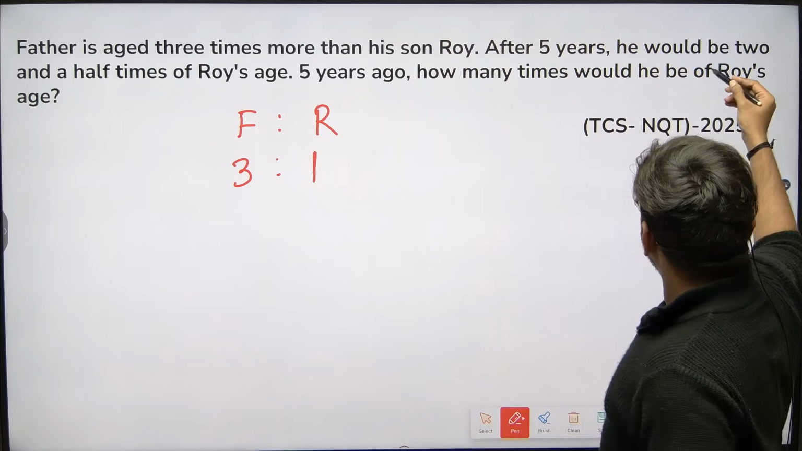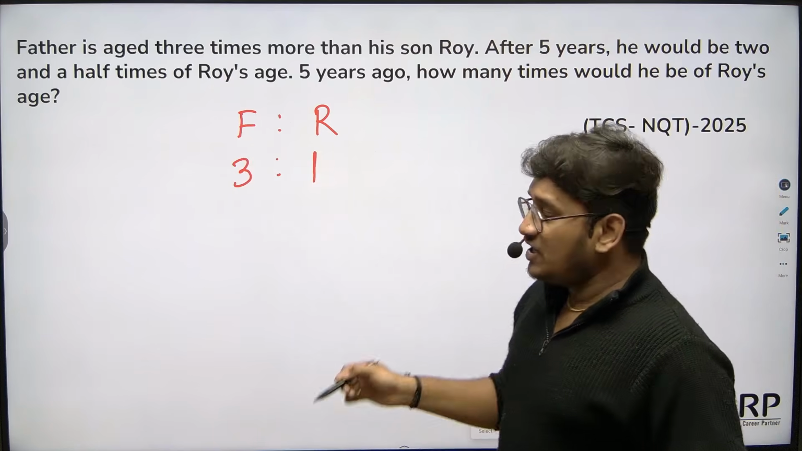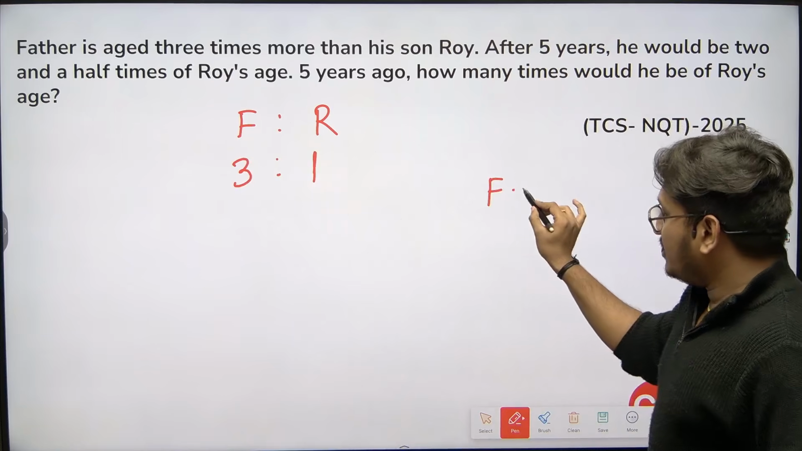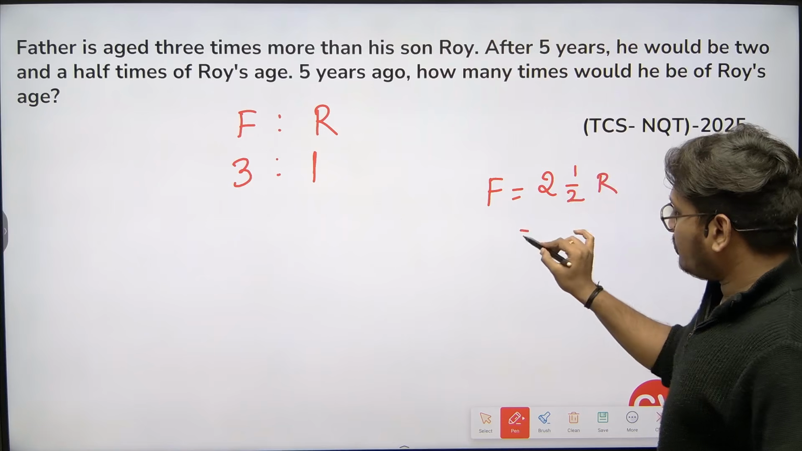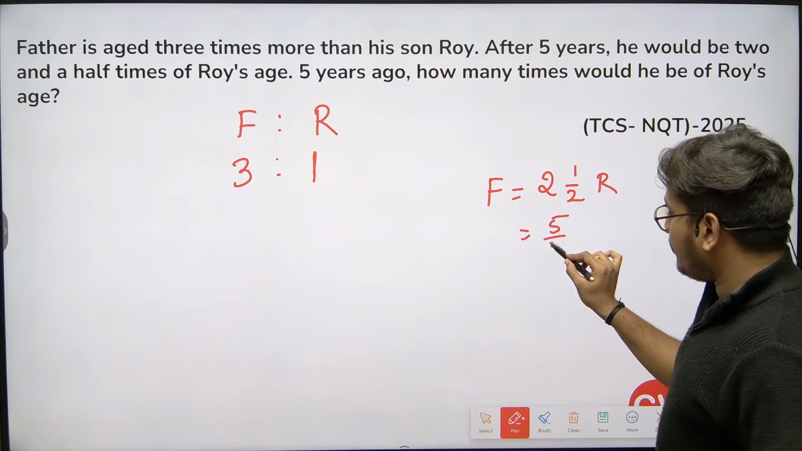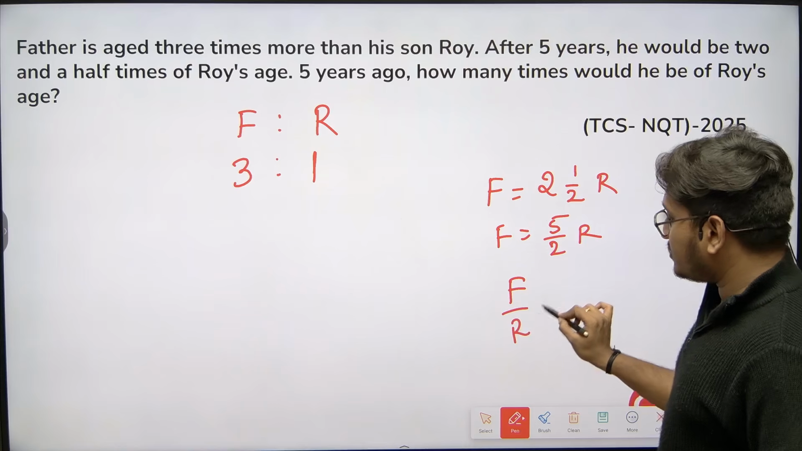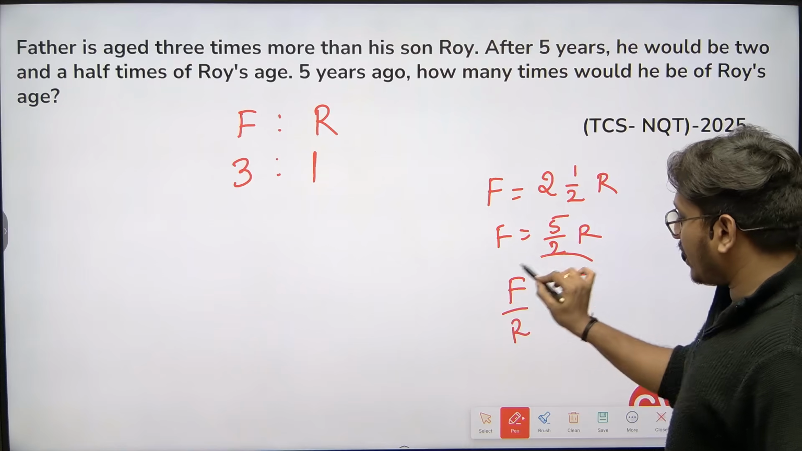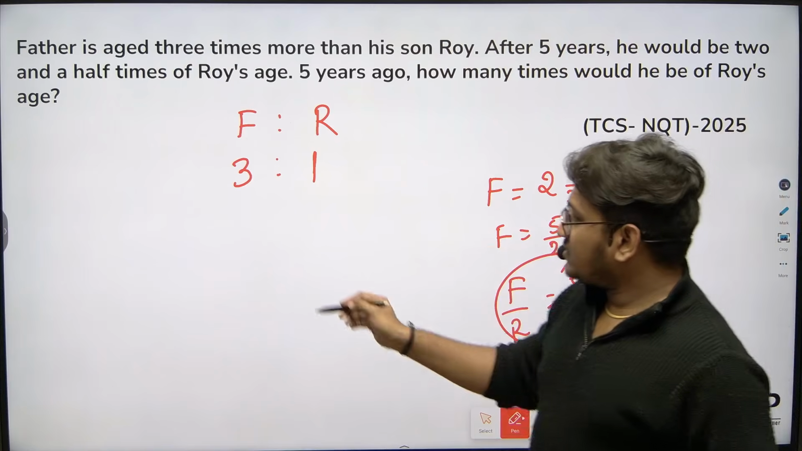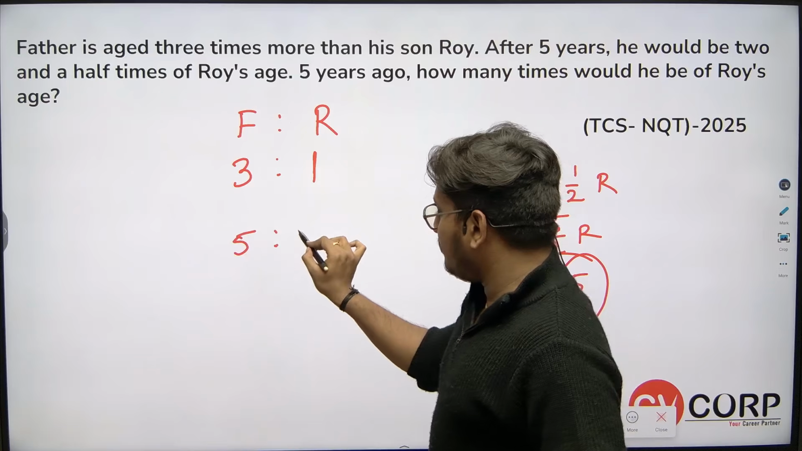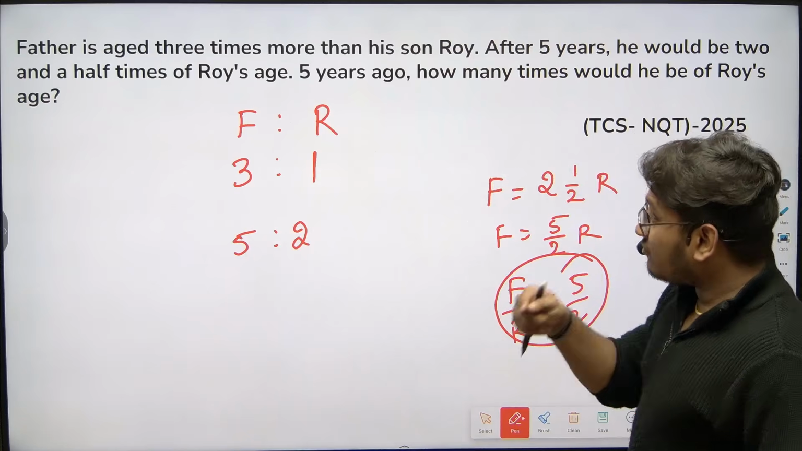After 5 years, he would be 2.5 times of Roy's age. Very simple. Father is 2.5 times of Roy's age. Can I write 2.5 as 5 by 2 times of Roy's age? From this, father by Roy's age is nothing but 5 by 2. I'm just reframing the condition. So I can say that father to Roy's age will be 5:2, and that is after 5 years.